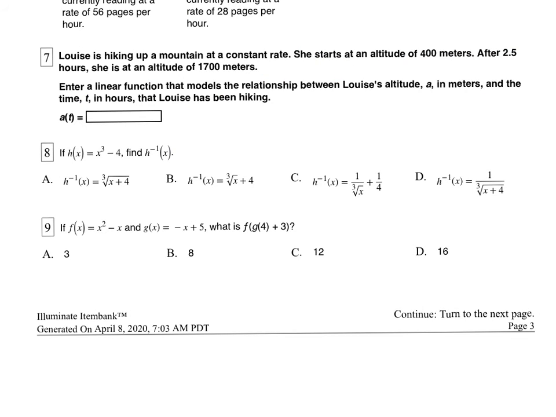All right, number 7 is again linear here. If you look at the situation, I see this as a point, so that's 2.5 comma 1700. And then starting at an altitude of 400, that is our b, but it's also a point, 0 comma 400.